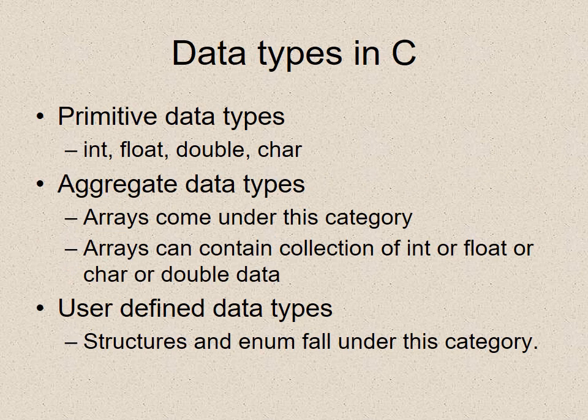Data types in C. Primitive, that is initial, data types are int, float, double and char. Aggregate data types: arrays come under this category. Arrays can contain a collection of int or float or char or double data. Then we have user defined data types. Structures and enum fall under this category.